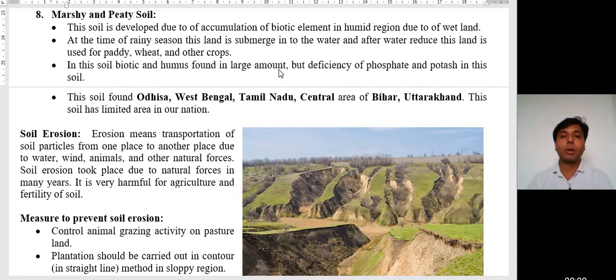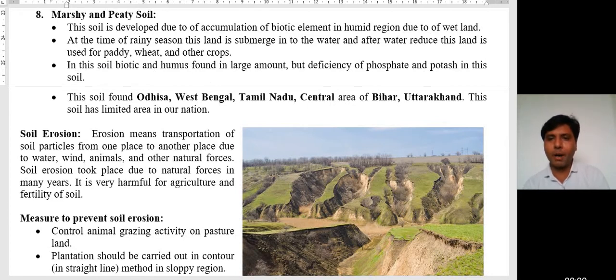Normally we have seen some of the lower lands of our nation are submerged in water, and after that some biotic elements and humid things are added into the soil, and as a result the fertility and element amount in the soil is increased. During the rainy season this land is submerged in water and afterwards the water reduces, and this land is used for paddy, wheat and other crops.